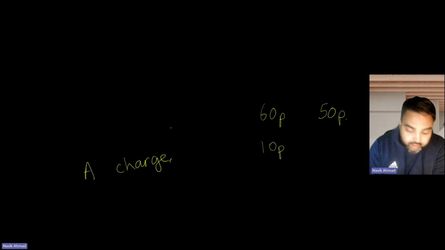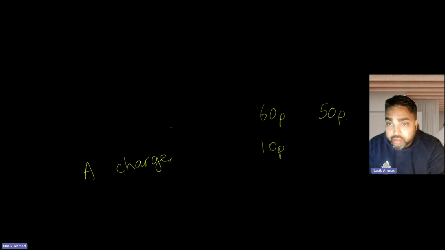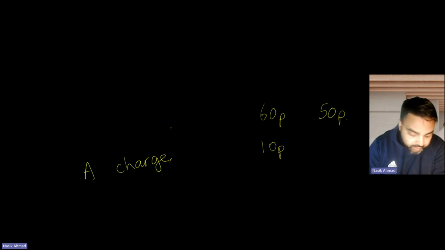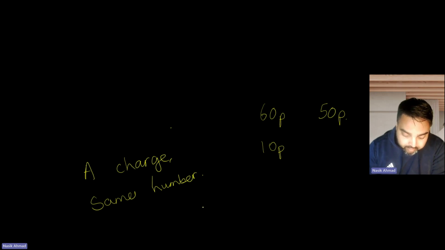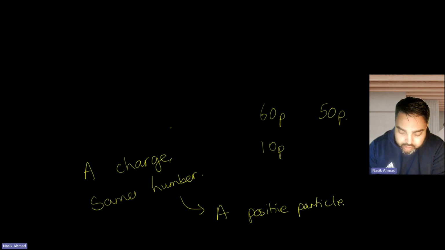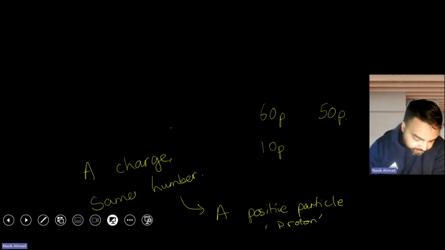Whatever the charge of the nucleus was, it was always a multiple of the same number. Therefore, they worked out that there must be a positive particle with a particular charge. And that positive particle was then called the proton.